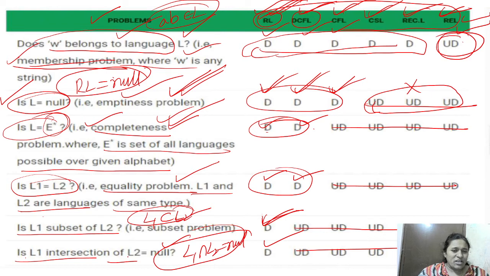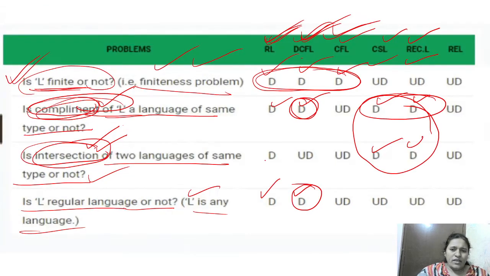L1 intersection L2 null is decidable only in regular. In these two, completeness and equality, DCFL is extra. Here again in complementation also DCFL is closed, and intersection.